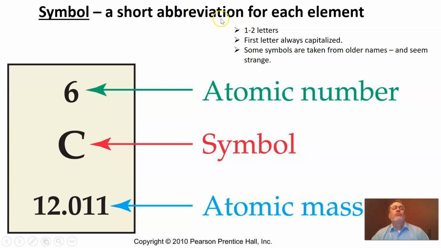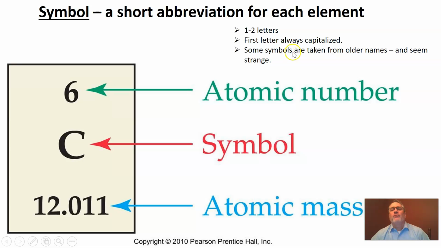So, some rules about symbols. The permanent chemical symbols always have 1 or 2 letters. Now, on the periodic table, you may see some elements that have 3 letters listed in their chemical symbol. Well, that just means that that's not their permanent name yet. They don't have a permanent name, and so that's just a temporary symbol. So we can ignore those. Please bear in mind, the first letter of a chemical symbol is always capitalized.